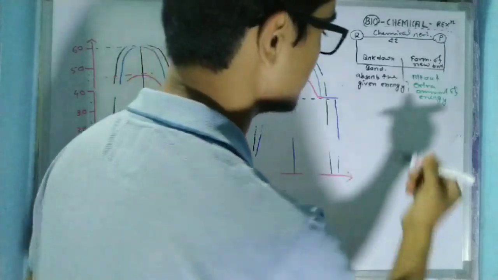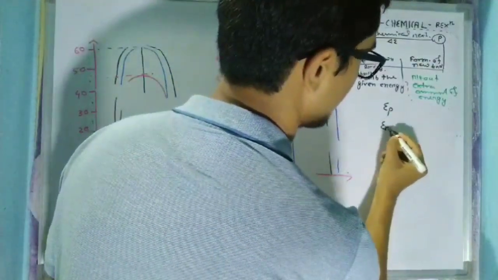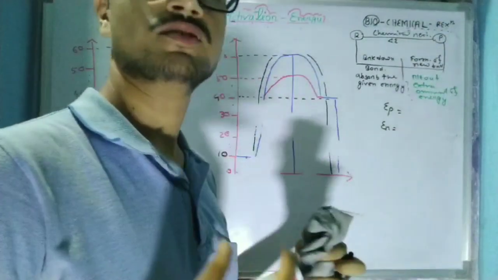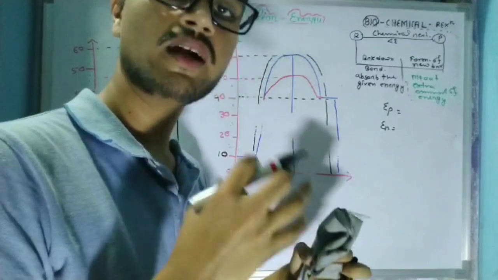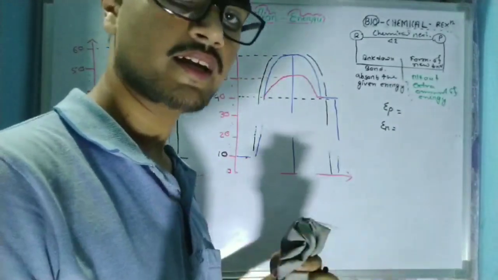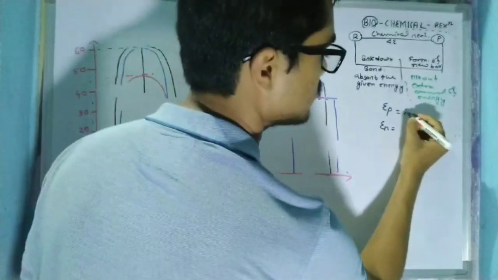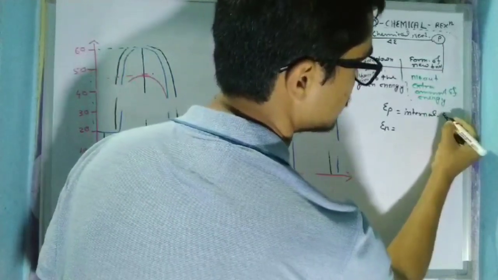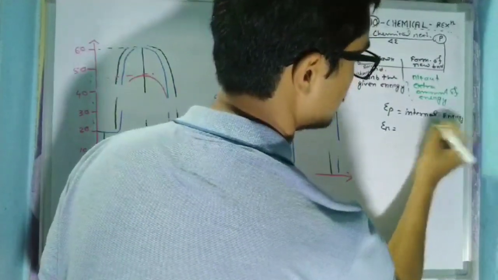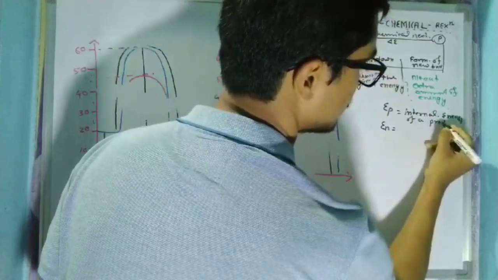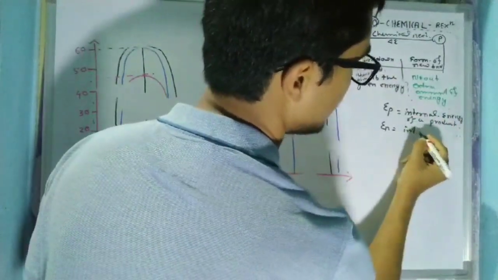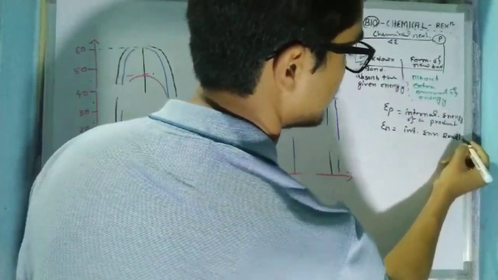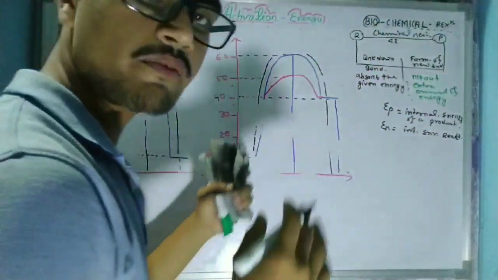What is EP and what is ER? Whatever the substance may be, reactant or product, every substance consists of a minimum amount of mass, and depending upon their mass, they have a minimum amount of internal energy. The internal energy of a product is known as EP, and the internal energy of a reactant is known as ER.